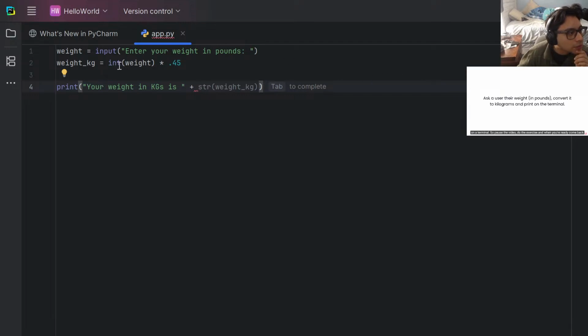Weight kilograms equals integer weight times 0.45. Yeah, just weight underscore kg. Now run that. Do 170. No! Hold on. Can only concatenate string, not float to string.